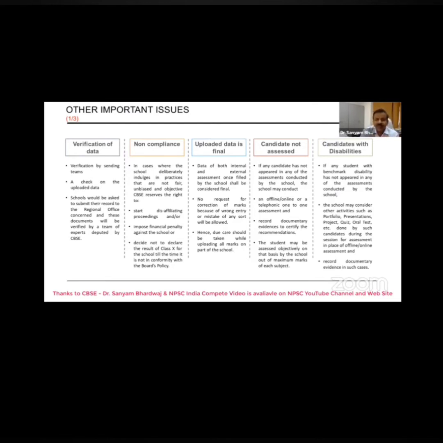So we have decided that we will disaffiliate them, we will impose a financial penalty, and we may also not declare the results of these students. They could be asked to do anything else, but it would be their responsibility to ensure that fairness exists in the system.